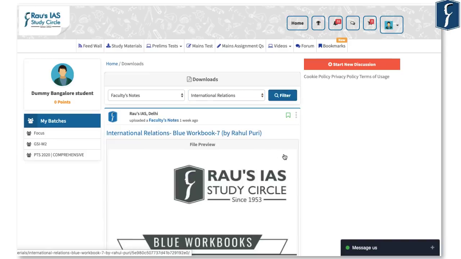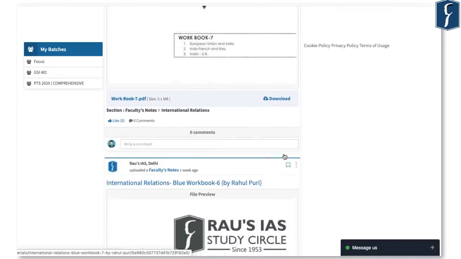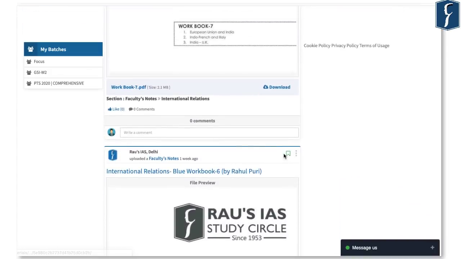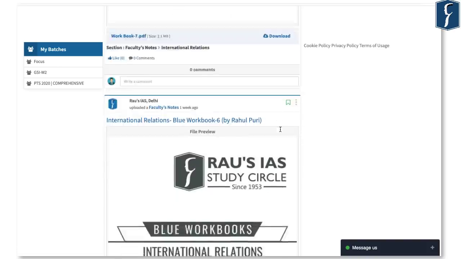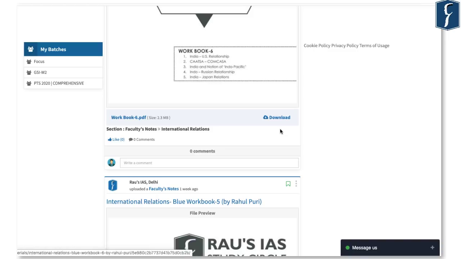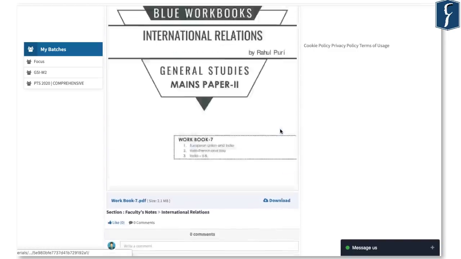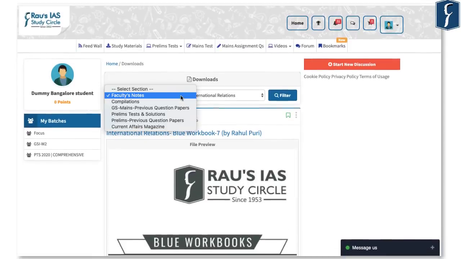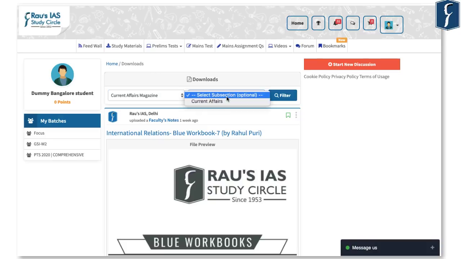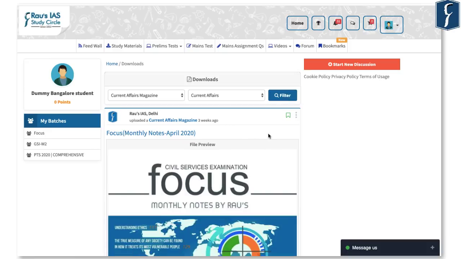In this fashion, we can see that all the blue books which you must study before the examination are there and you can refer to them. Apart from that, you can also see that there is a download button as well. So you can download them, use them and consume them the way you want. Now the second important aspect is that a lot of students ask how to find the current affairs magazine. Again, go to section, go to current affairs magazine and then choose the current affairs. This is a subsection. The moment you apply the filter, you will see all the booklets that have been shared.